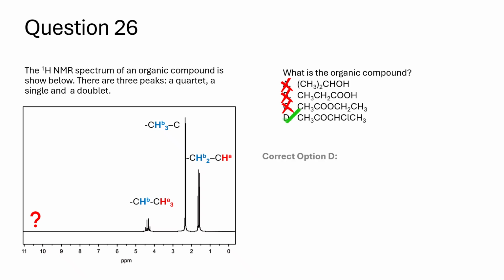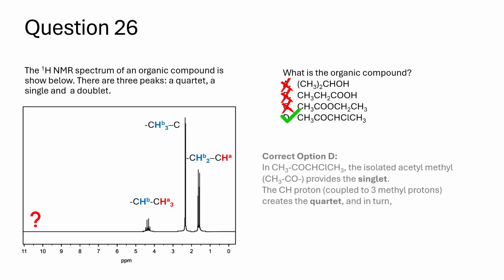Correct option D. In CH3COCHClCH3, the isolated acetyl methyl, CH3CO, provides the singlet. The CH proton, coupled to three methyl protons, creates the quartet, and in turn, that CH proton splits the terminal methyl group into the observed doublet.